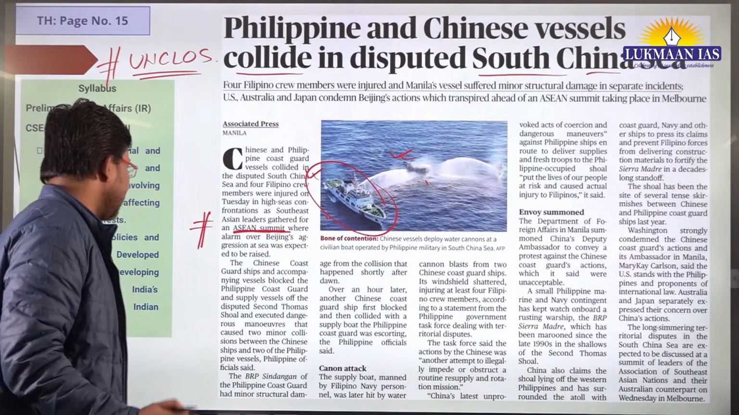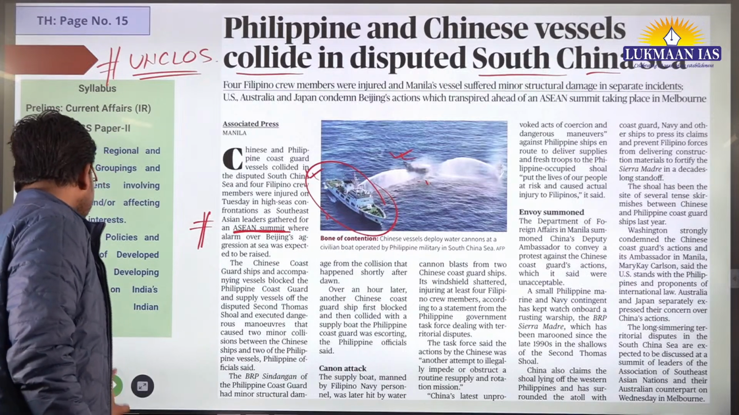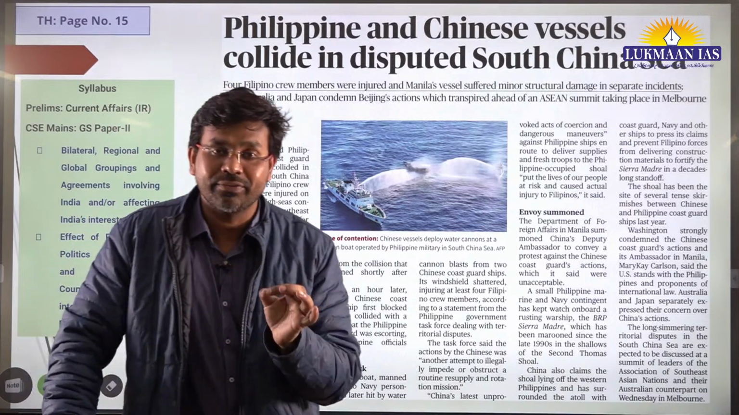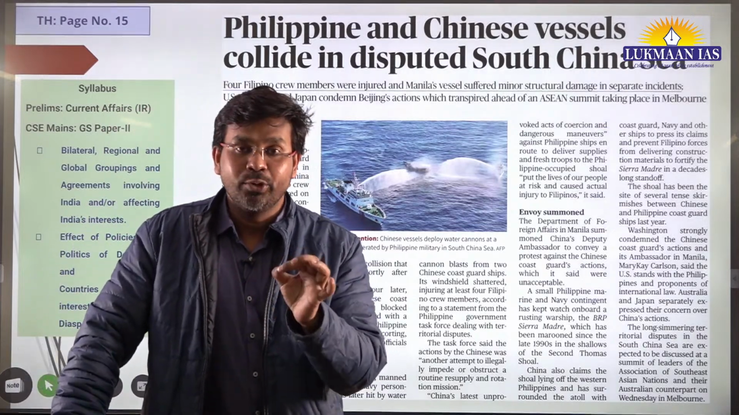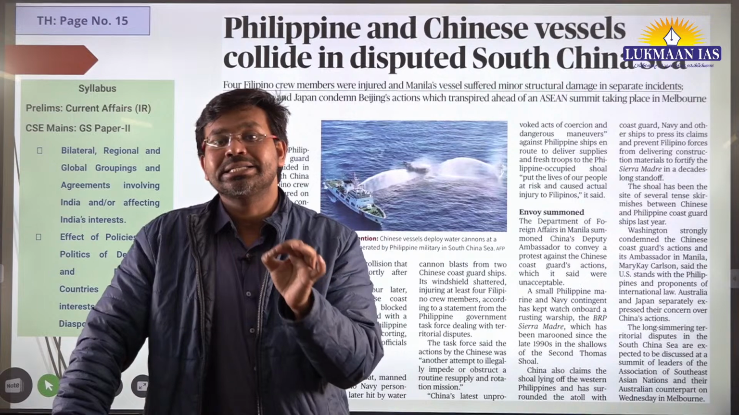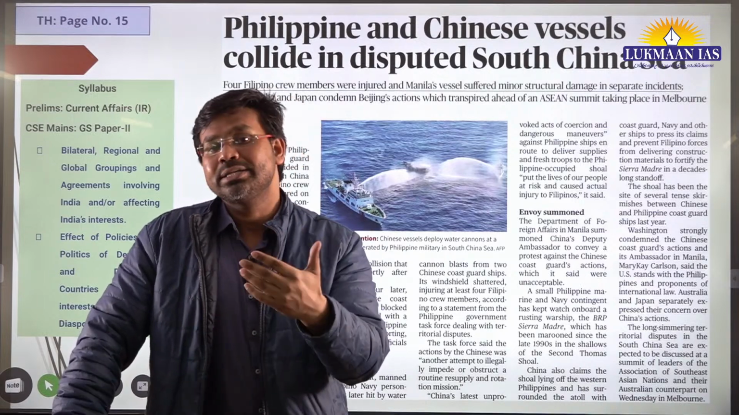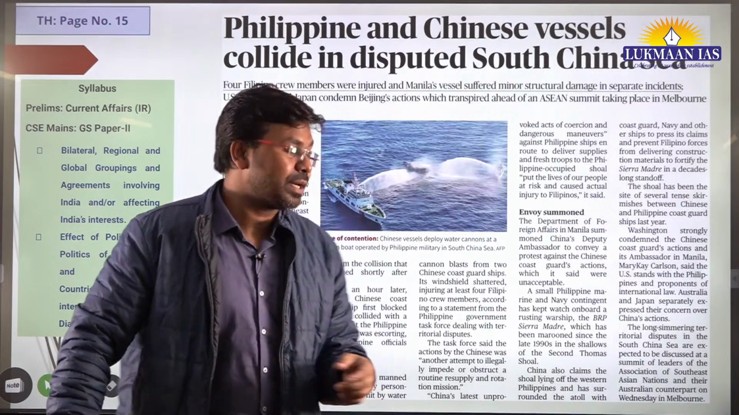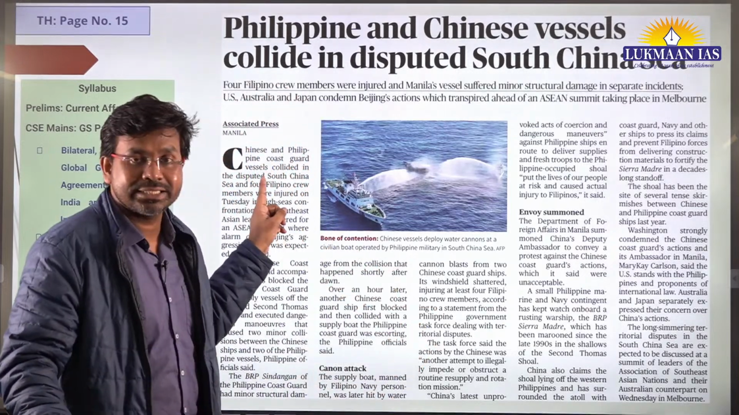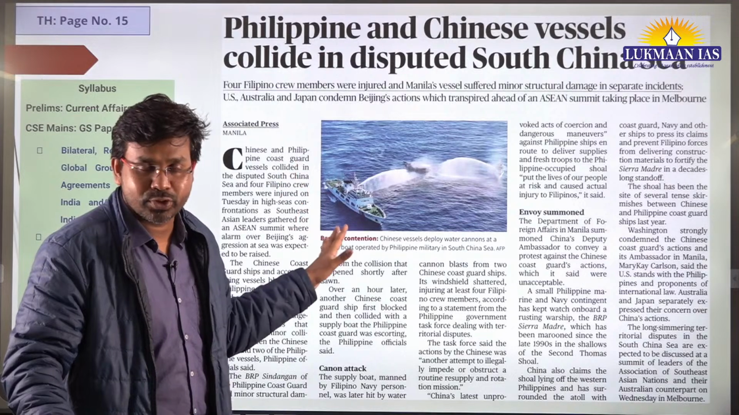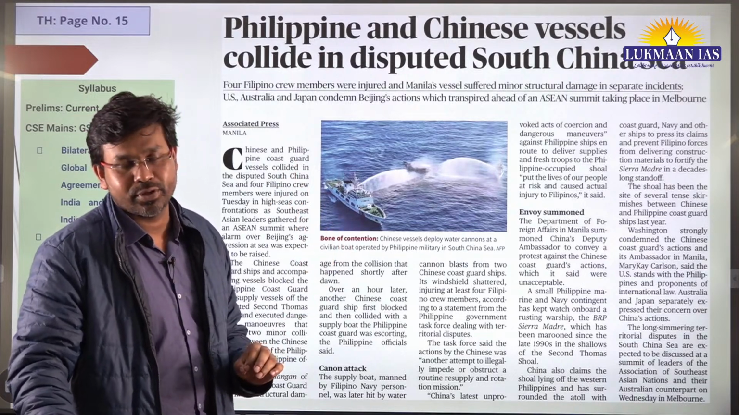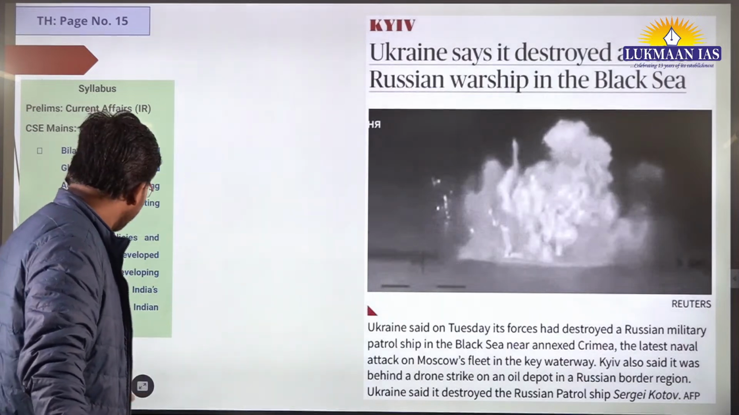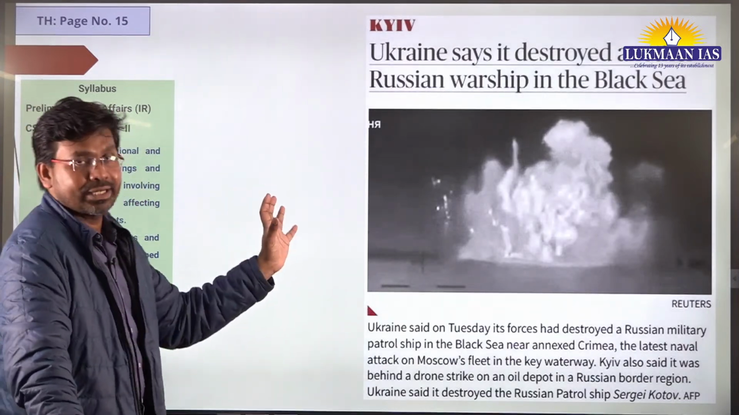So this is important. All you need to do, after reading this article, is learn about the United Nations Convention on the Law of the Sea. You need to go through the South China Sea map also. You need to understand the Permanent Court of Arbitration ruling. You need to understand the membership of ASEAN, like how many countries are members of it, and which countries are members of it. Philippines is a member of it. This is the thing. So with this, now let us move to another article.